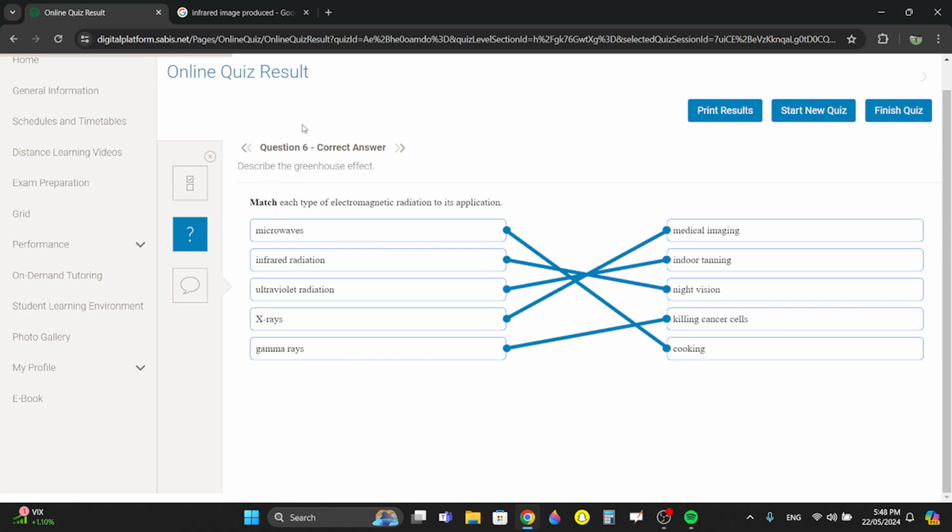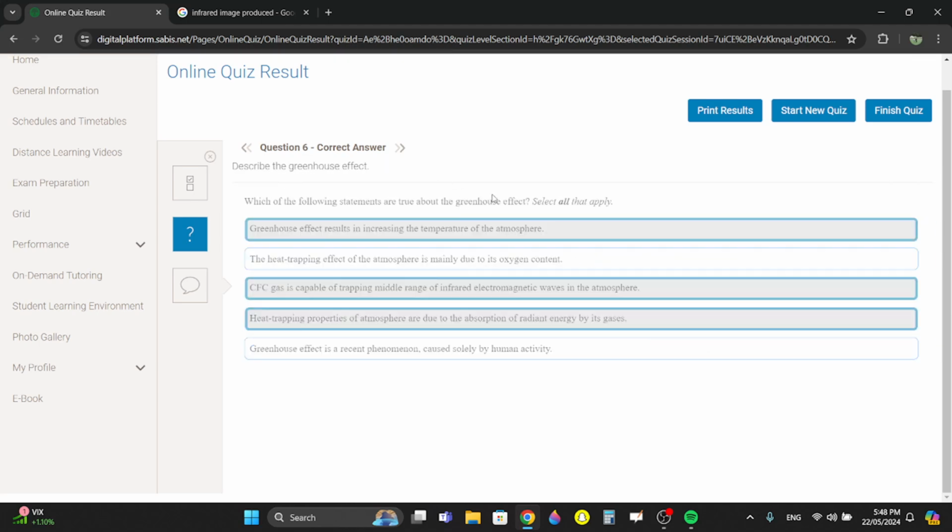What is true about the greenhouse effect? The greenhouse effect results in increasing the temperature of the atmosphere. Obviously, greenhouse effect is basically global warming.